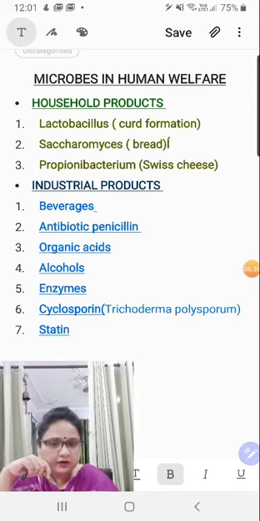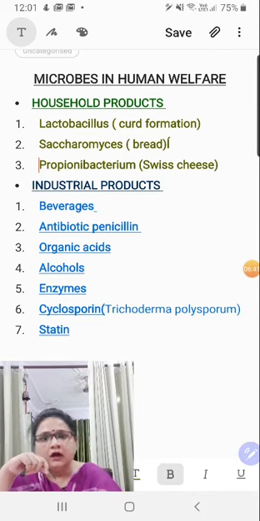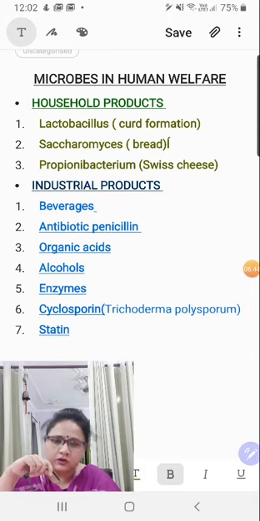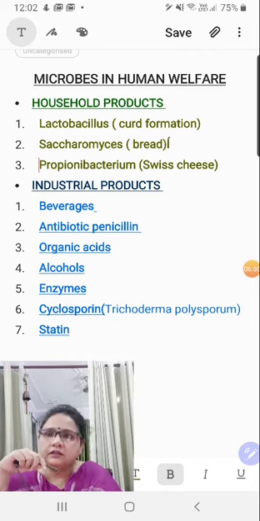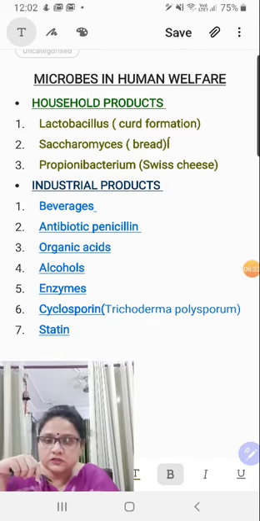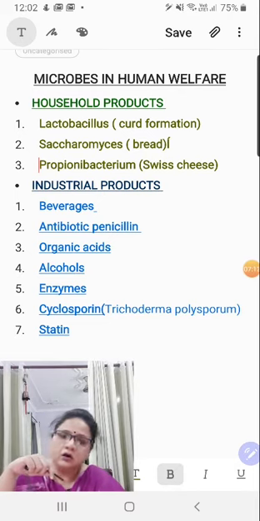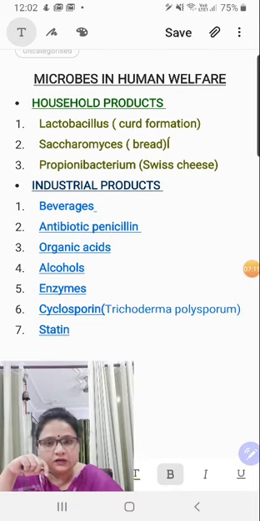You will be finding everything in that table that I'll be sending you. And these acids are generally used, everyone knows, citric acid, and the other one is acetic acid, that is vinegar. This is used as a preservative in pickles and jellies and jams, and apart from this they are also used as flavoring agents, right children? So for acids, the use and the source microbe from which they are extracted, you have to learn that. Another one is alcohol. Ethanol, already I have told you, is the action of Saccharomyces, that is yeast.